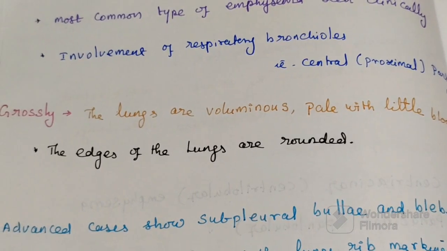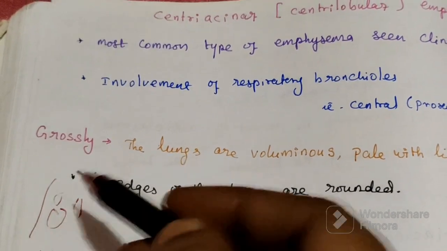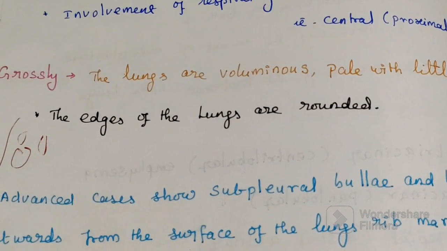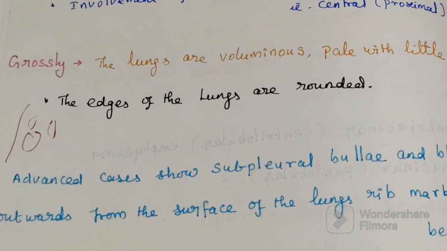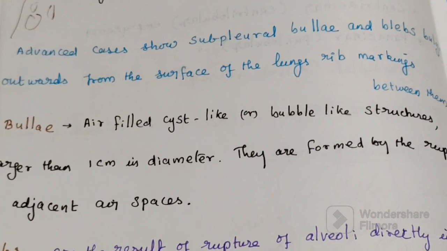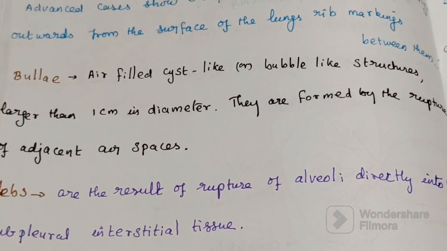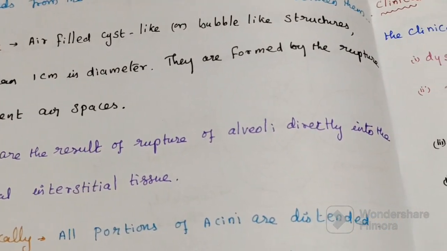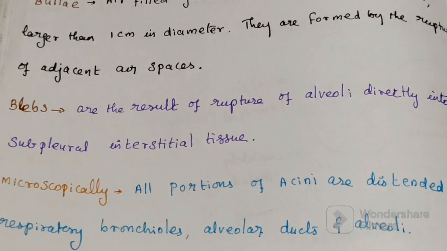Here, a dilated cavity of bullae. Bulla formation is due to fusion of multiple acini, and bullae and blebs are formed. Diagram is there. Then coming to bullae, air-filled cyst-like structures. Blebs rupture the alveoli directly into the subpleural interstitial tissue.